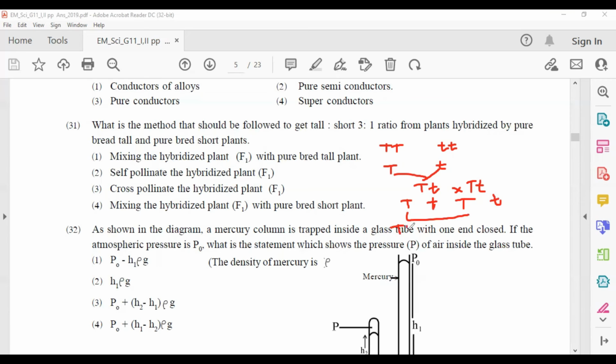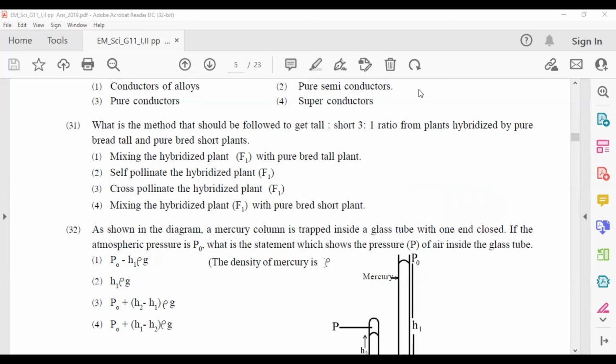Capital T, capital T, a tall plant can be seen, and capital T, small t, another tall plant, and small t, capital T, is also another tall plant. And the next one, small t, small t, is a short plant. Likewise, you can see there are 3 tall plants and 1 short plant. The 3:1 ratio can be seen when we do self-pollination in the F1 generation. Answer number 2.